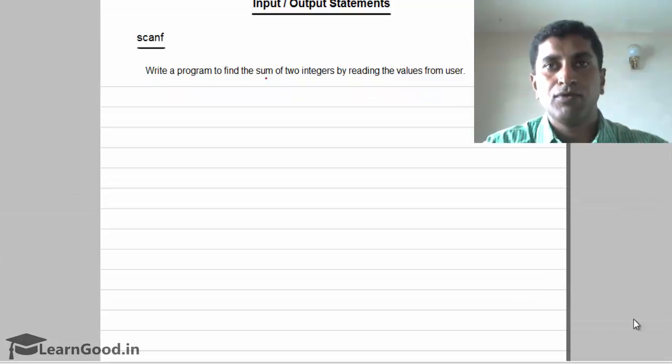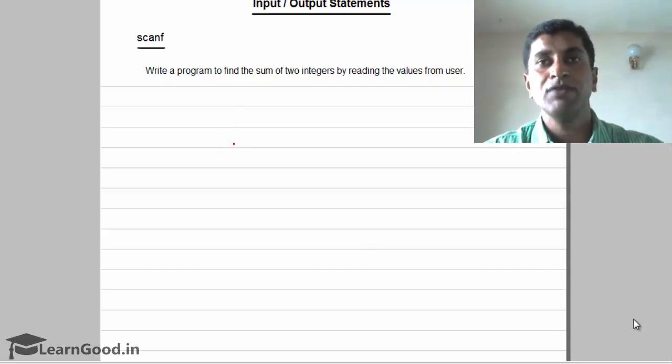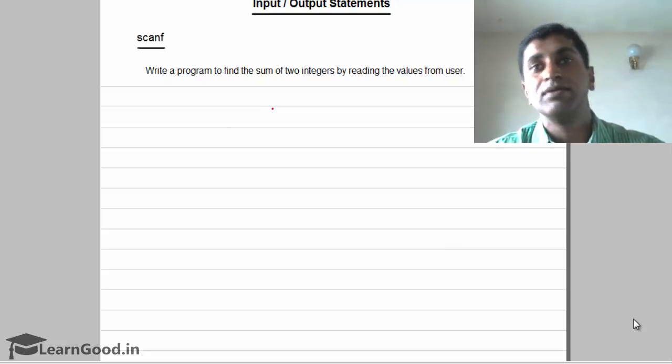Write a program to find the sum of two integers by reading the values from the user. We have done this program earlier also with a printf where we assigned the values like a equals 10, b equals 20 within the program. But now we are not going to assign the values. When I run the program, at that time we have to ask the user who is running the program to enter